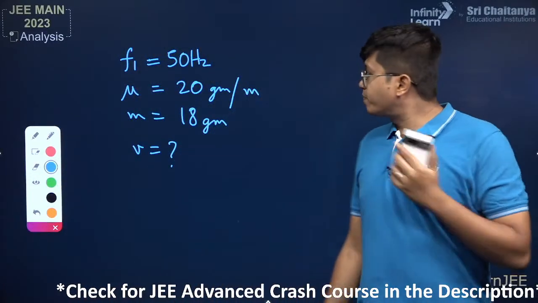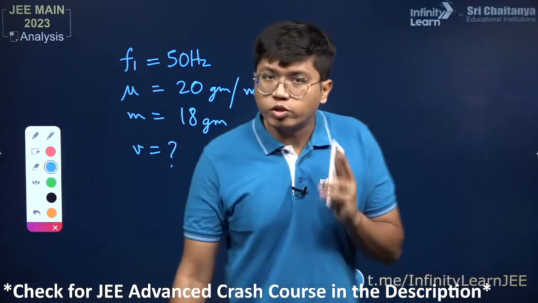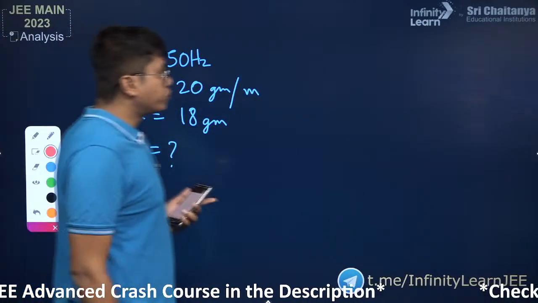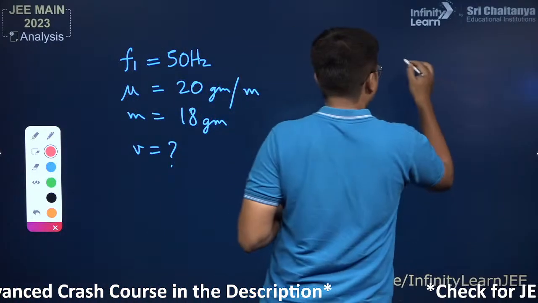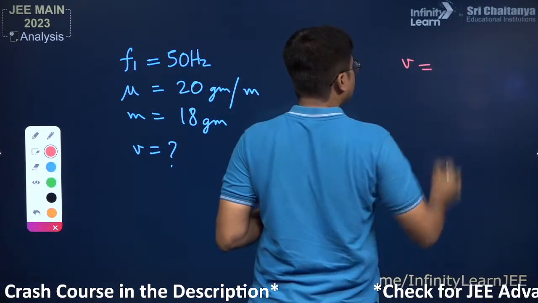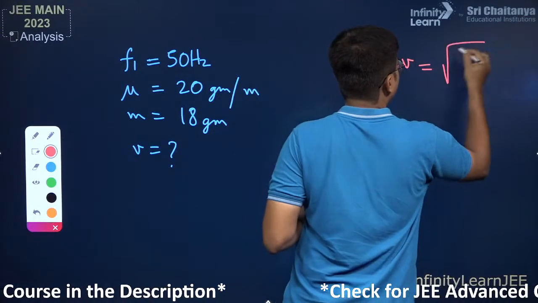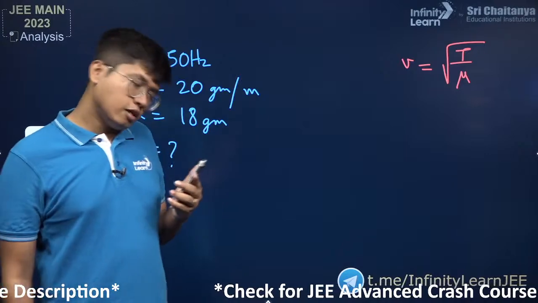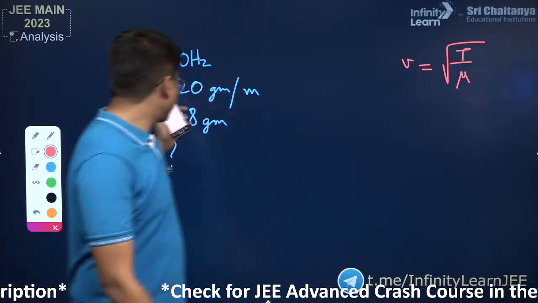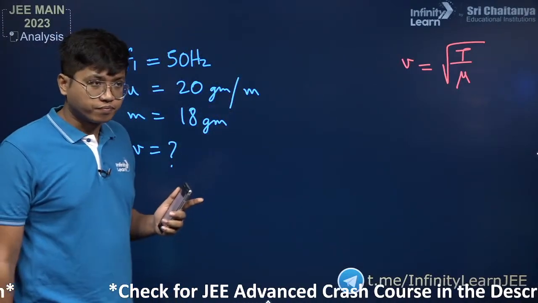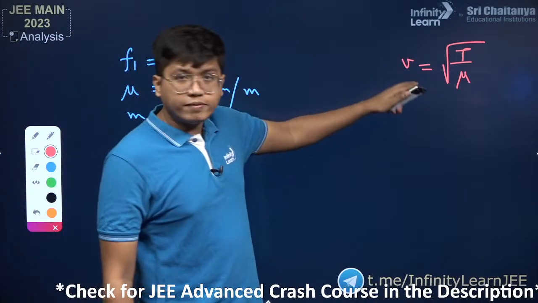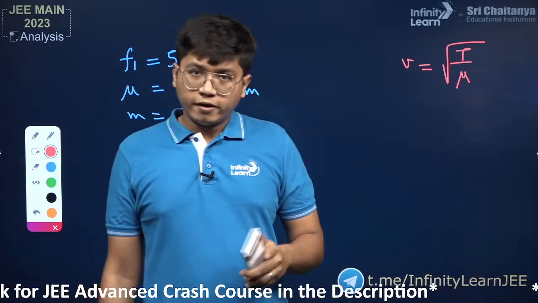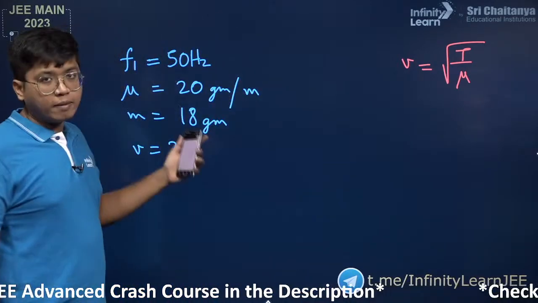Now for the speed of the wave through the string, there are two ways you can proceed. The first way, which is what a lot of students might think is the way, is that we know speed is equal to root over of T divided by mu in a stretched string, where T is the tension and mu refers to the mass per unit length. But this way you cannot proceed because the tension is not given, so you can't proceed by this method.